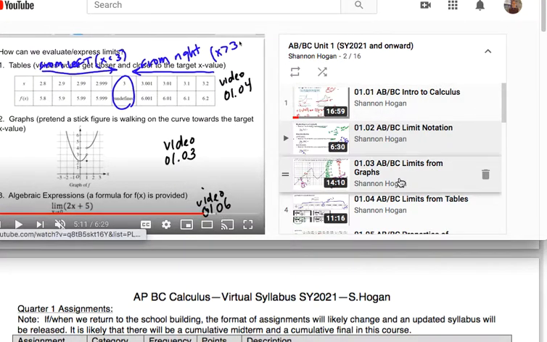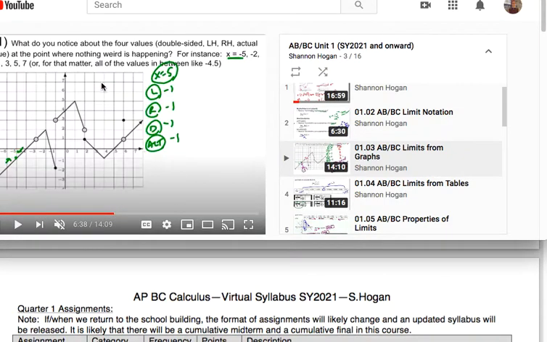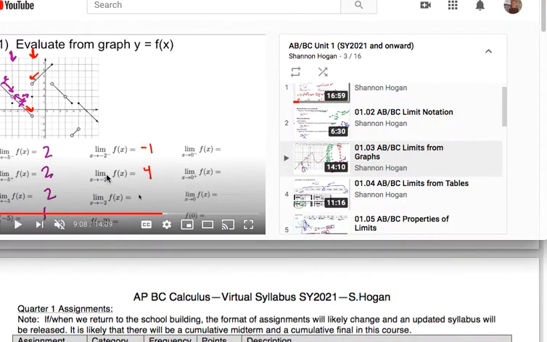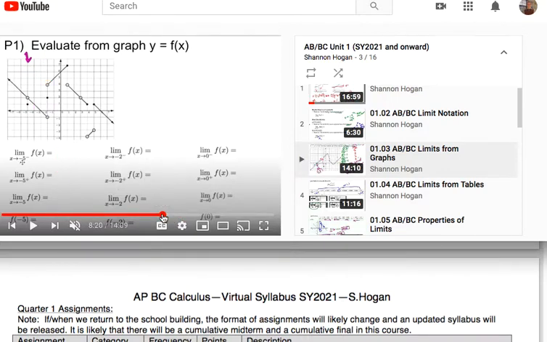So when you look at some of these, maybe I'll pick a better one this time. Here's an example 1, and then later you'll see there's a P1. So there's going to be an example 1 and a P1. There are practice problems, and there are examples that I do.